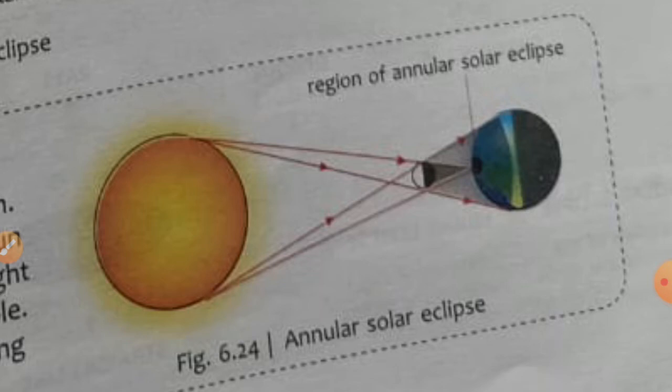If you are not able to see it, then just click on the three dots that you can see there, and then you will find the quality option. Then you increase the quality, and you will be able to see the picture clearly.